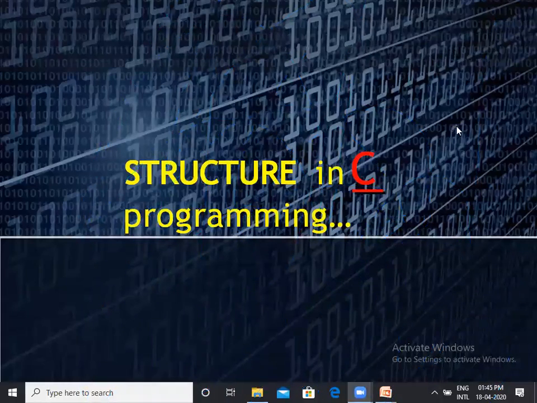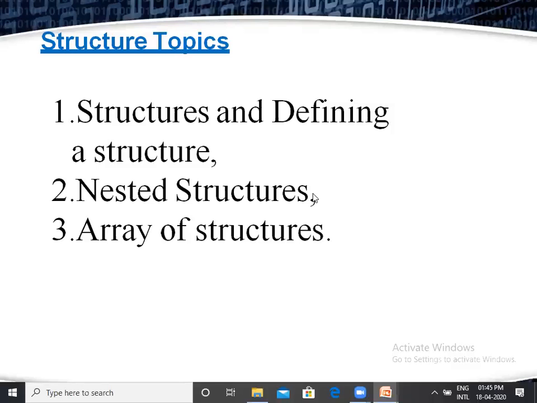Out of those four different concepts, structure is a very important concept. Now let us verify in detail about structures. Okay, come to the concept. The structure. Today we discuss structures in three concepts.